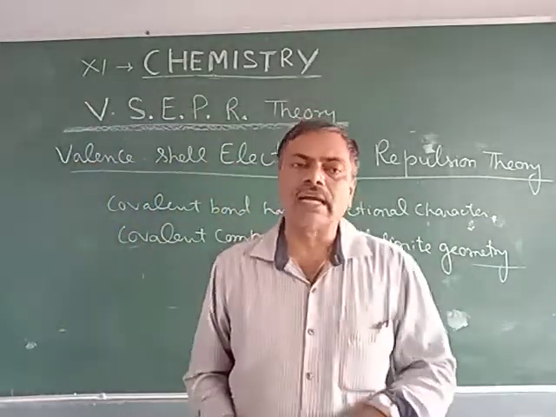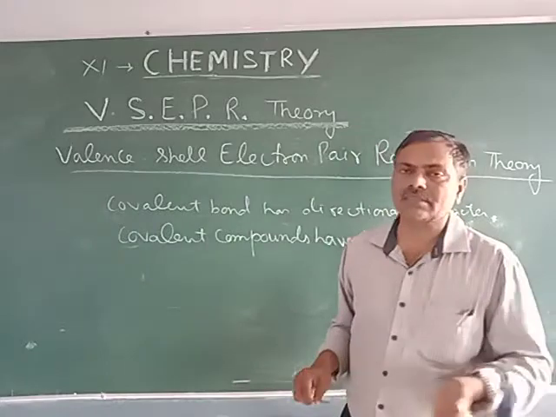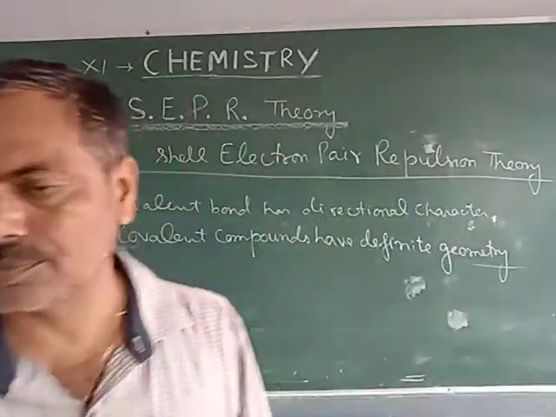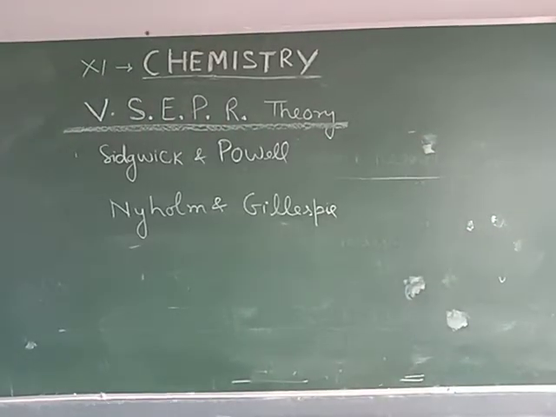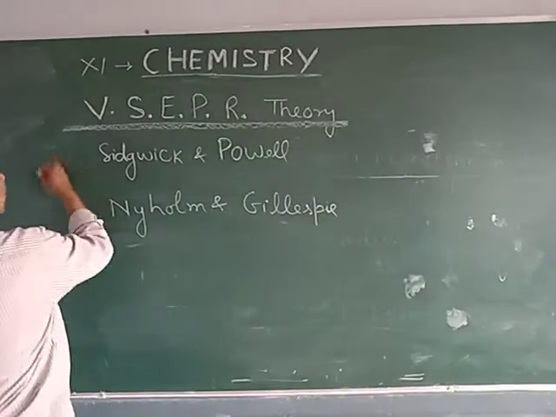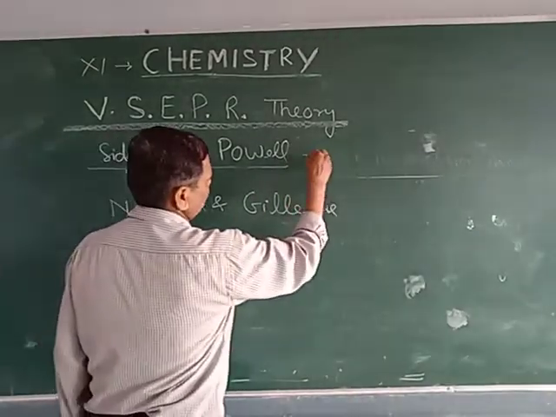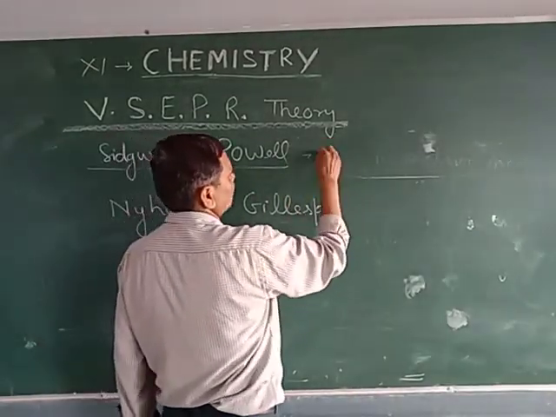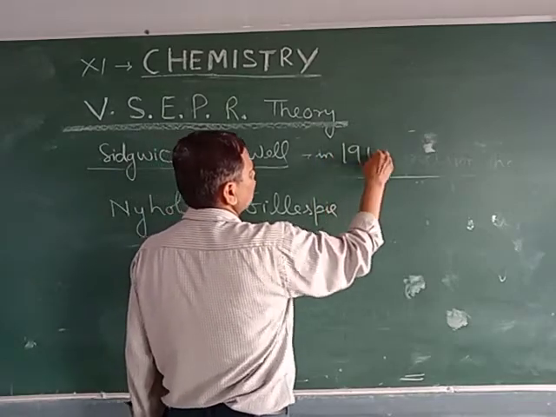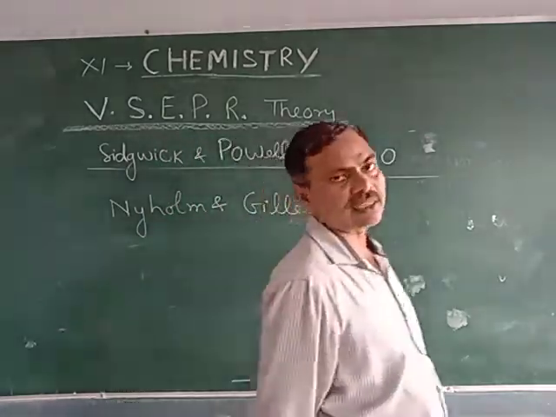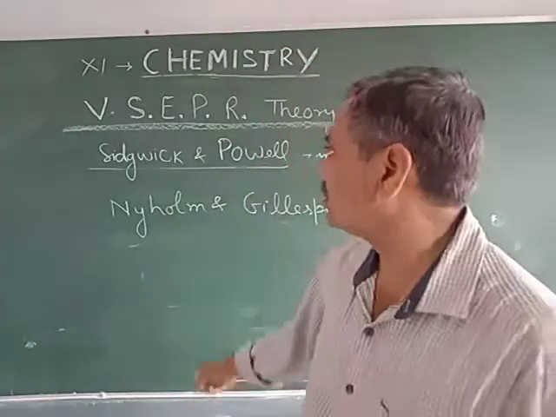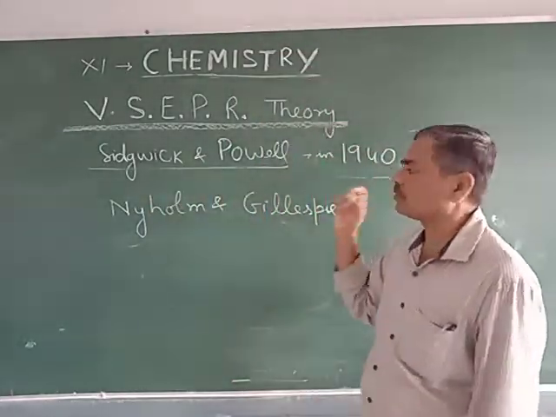And it was given by scientists, you can write, firstly by Sidgwick and Powell in 1940.